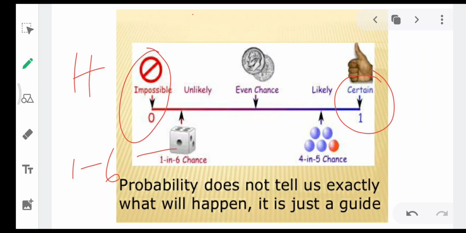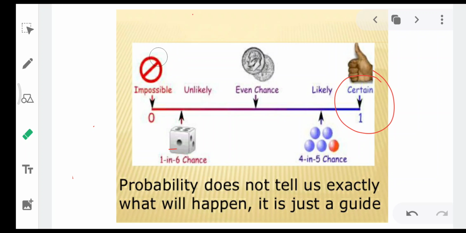Can you tell me some more impossible events, like when you roll a dice getting a number 7? Is it possible? When you roll a dice, you have the numbers from 1 to 6, so it's impossible to get 7 there. So there are many examples like this for impossible events.